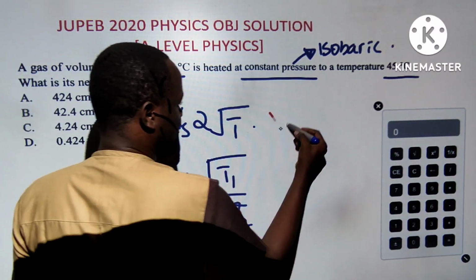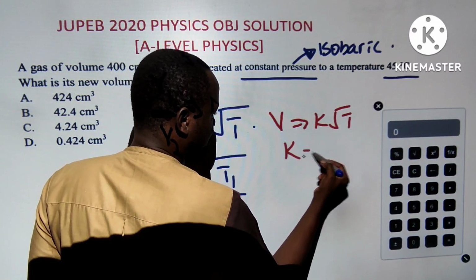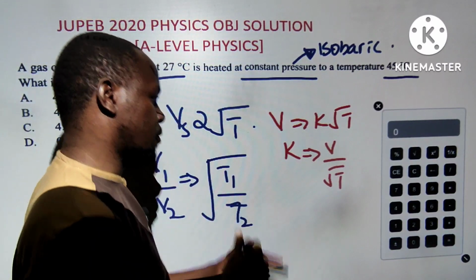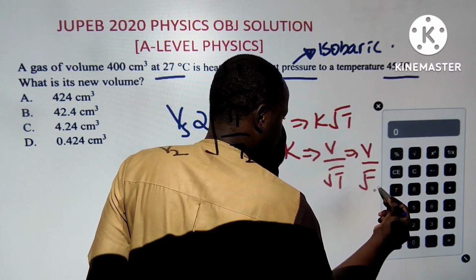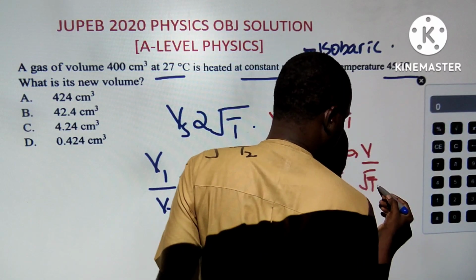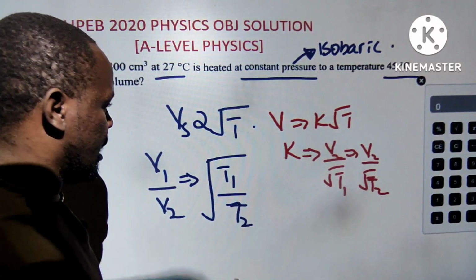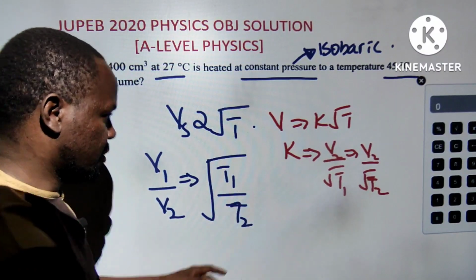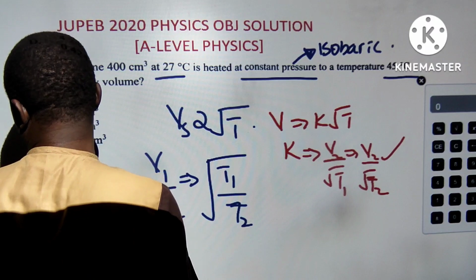If V equals K root T, K will be equal to V over root T. So V1 over root T1 equals V2 over root T2. If you rearrange it, either you use this one or this one, you are going to have the same answer.